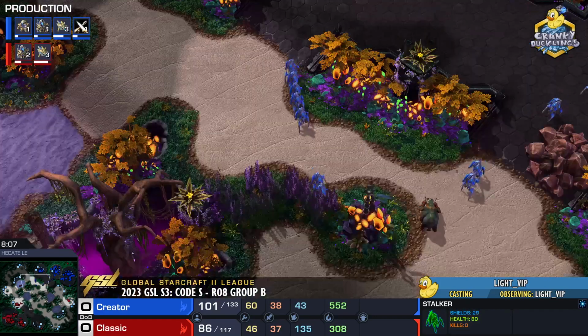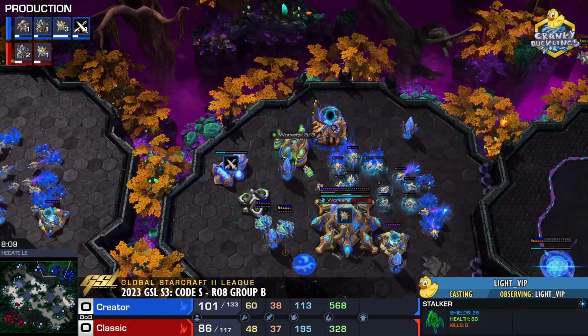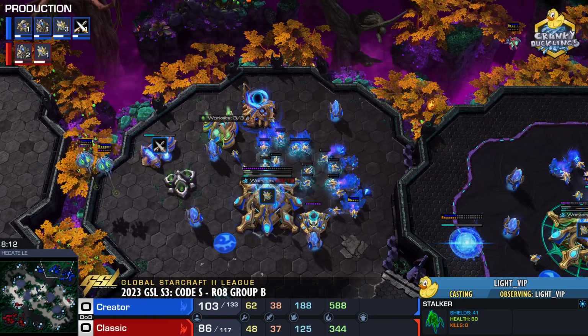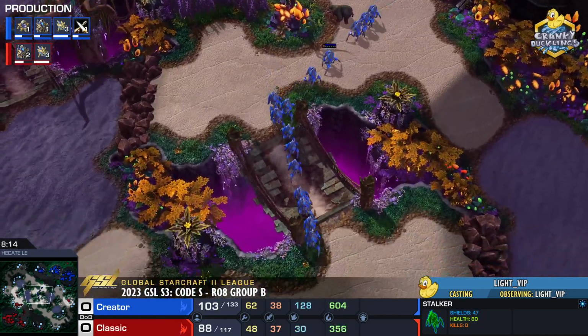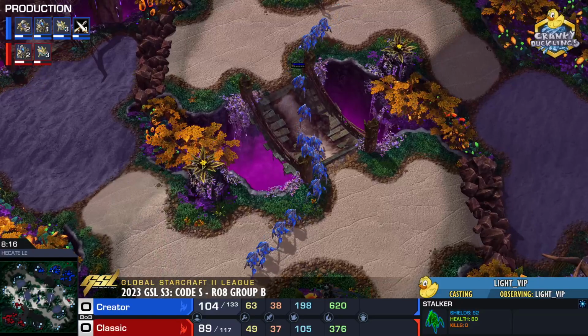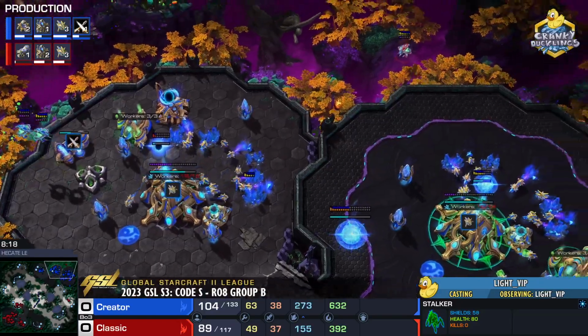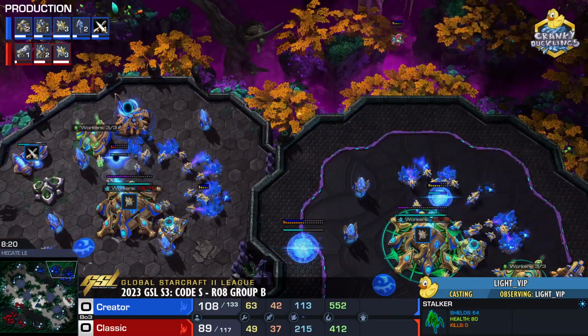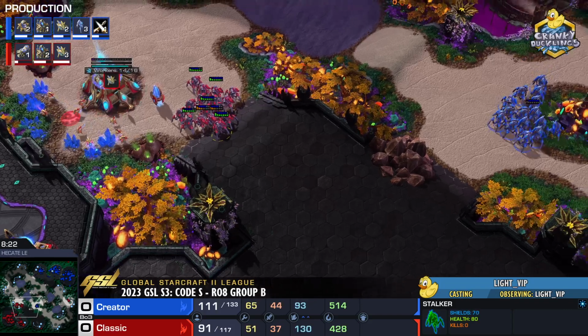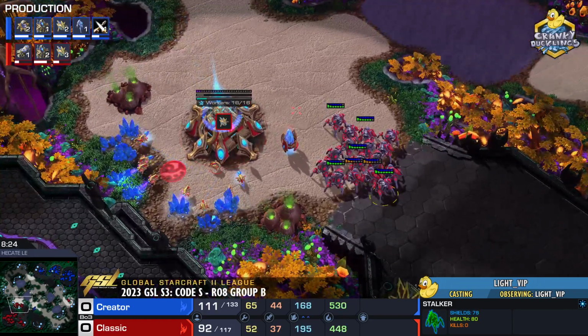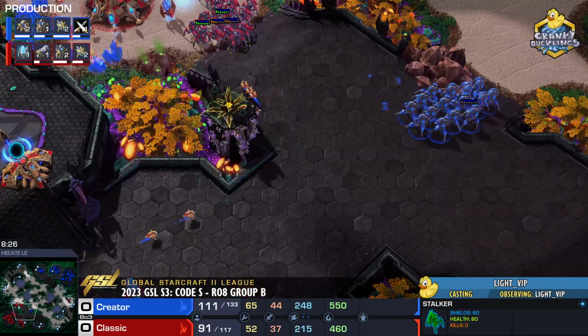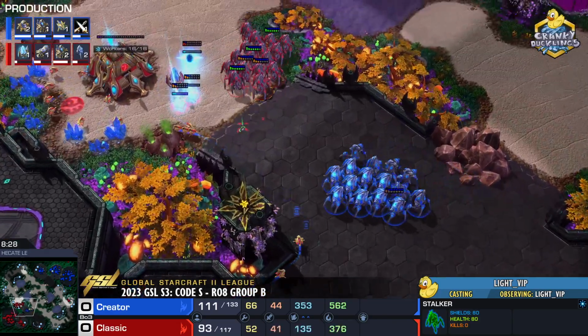Classic down heavily here in Stalkers, down in economy, of course. The stasis trap is helping evening things up. But here we go, Creator. He is now going for his own counterattack. That Oracle threatening, thinking about another stasis trap. There's no shield battery here at the 3rd base. No overcharge. No Immortals. Just pure Blink Stalkers.